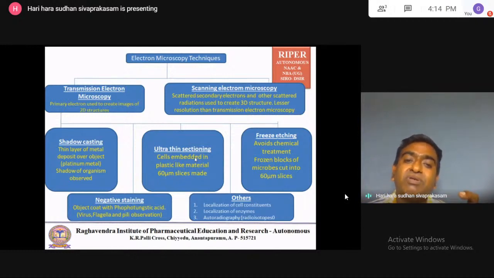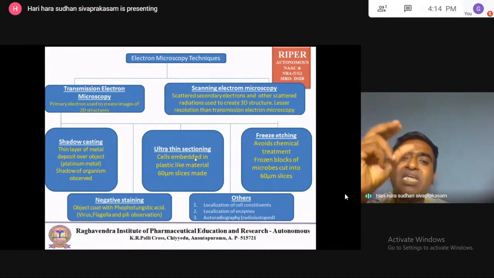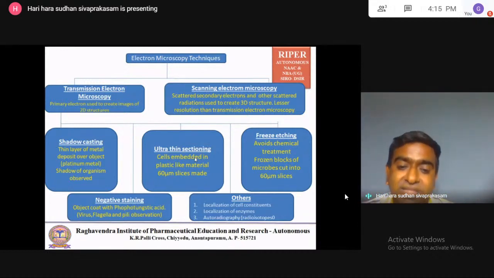The plum fruit is embedded in the bread and cut into slices, then every slice is observed, so you can see the structure of the plum fruit. Like that, cells are embedded in a plastic-like material. The plastic is cut into 60 slices. Then each slice is observed separately, so that the internal structure is established and the cell can be studied clearly.